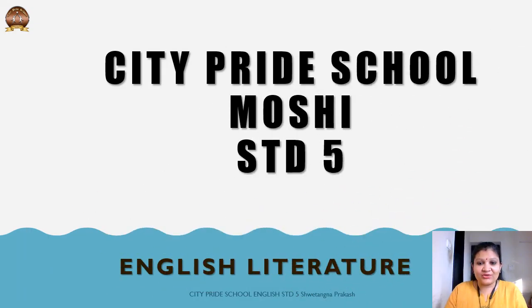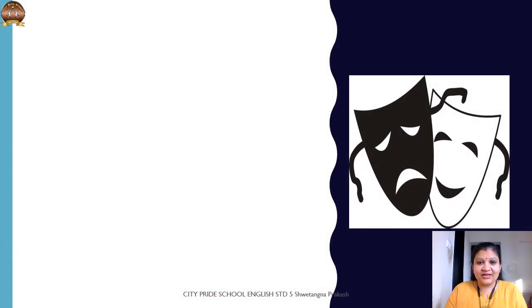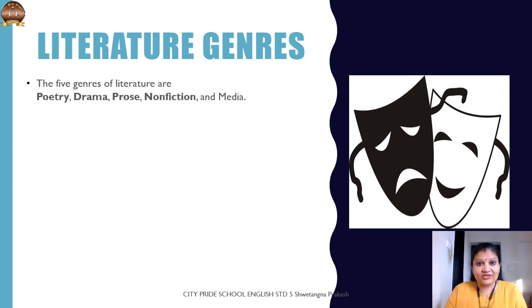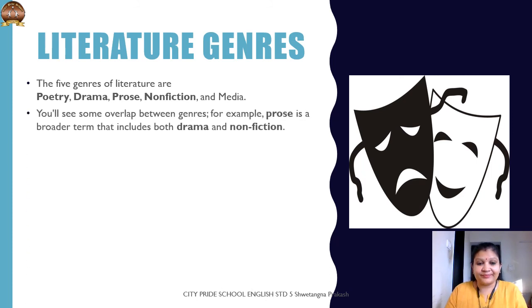Today we are going to learn a new lesson of literature. Have you ever thought about what the various literature genres are? There are five genres of literature: poetry, drama, prose, non-fiction, and media. You will see some overlap between genres. For example, prose is a broader term that includes both drama and non-fiction.